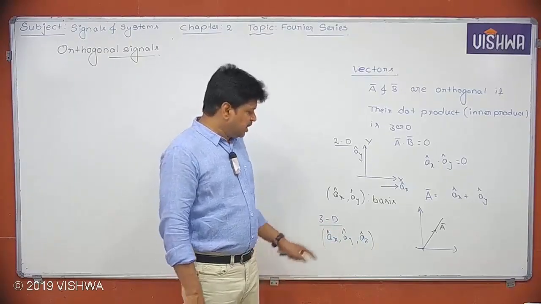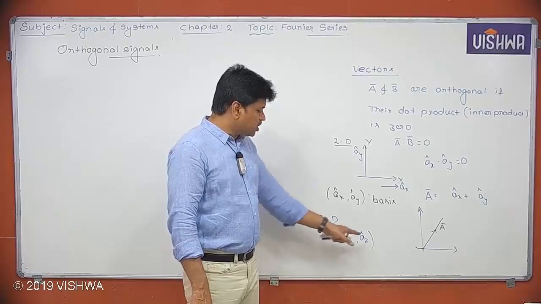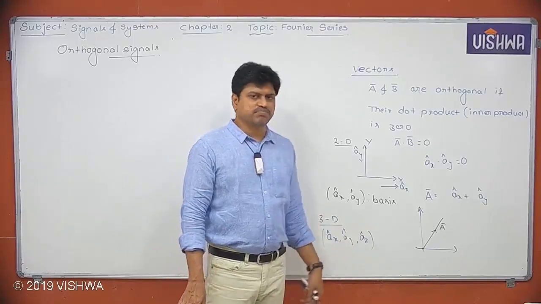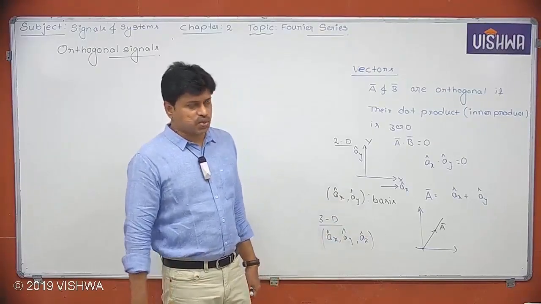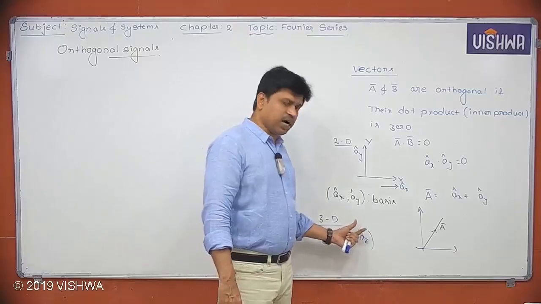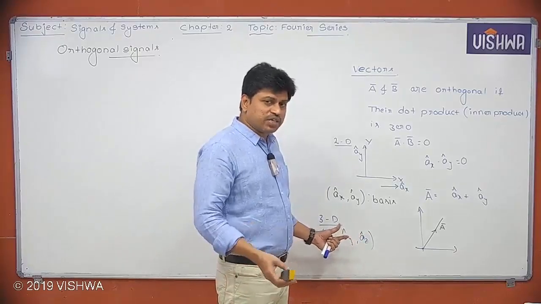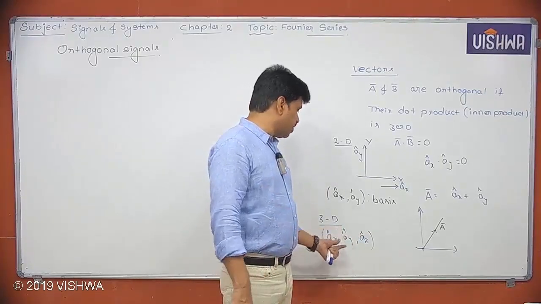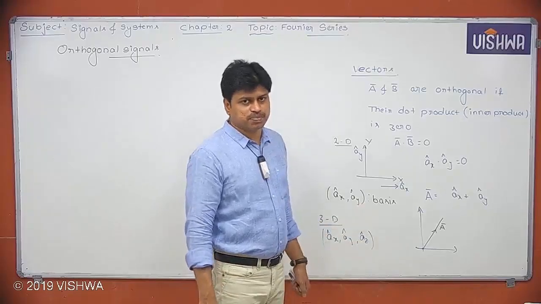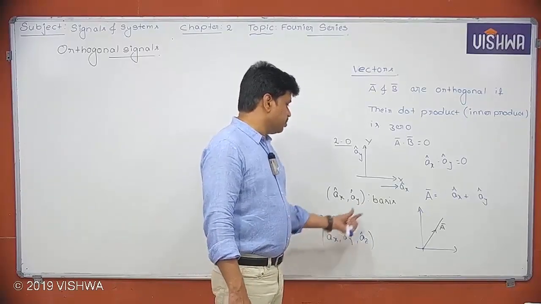Now, if I ask, is there any other vector which is orthogonal to these three vectors? The answer is no. So these are the three vectors which are orthogonal to each other. There is no other vector which is orthogonal to ax cap, ay cap, az cap. There is no such vector. That's why these became bases.